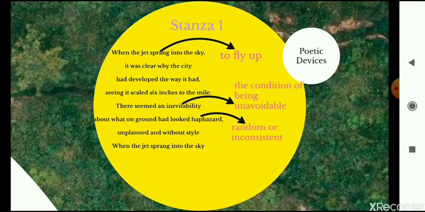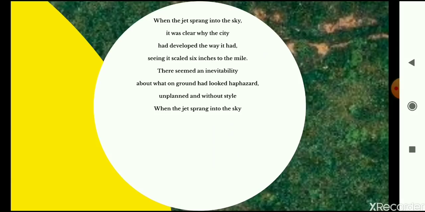And now that I am at a height, I can see why everything is so haphazard, so unplanned and so without style when the jet sprang into the sky. So he says, now I understand that all of these things, the city had developed in a very unplanned manner. Now let's discuss the poetic devices in this stanza. Before moving on to the poetic devices, let's start discussing the rhyme scheme. Now the rhyme scheme is part of the diction.